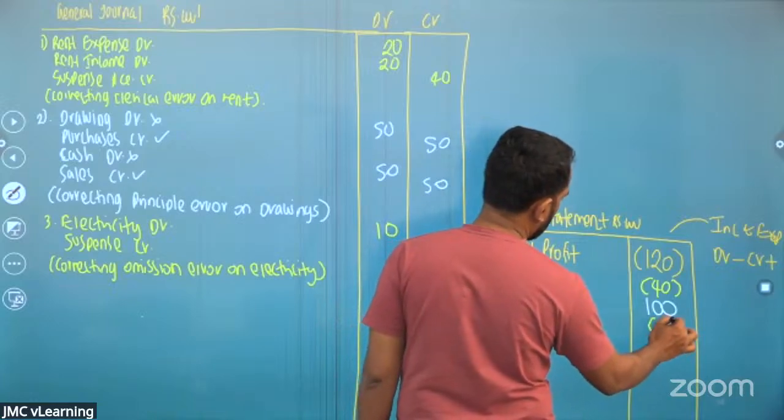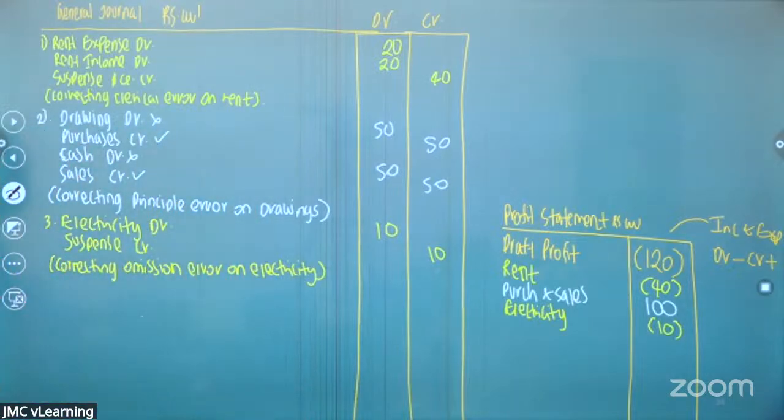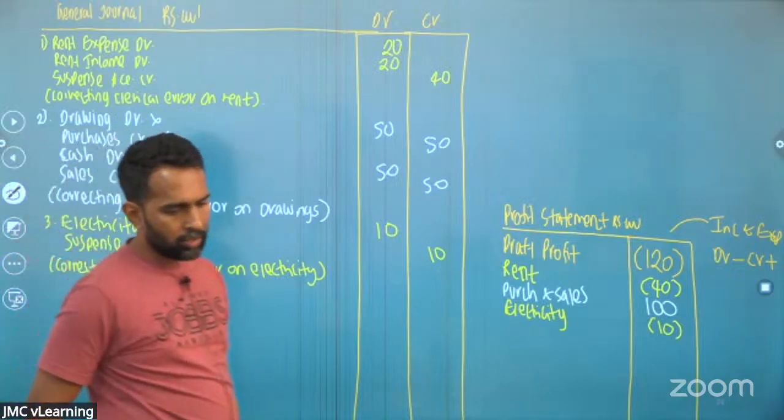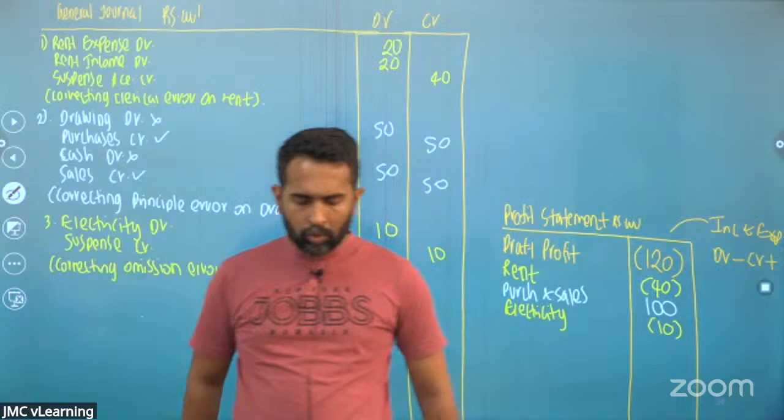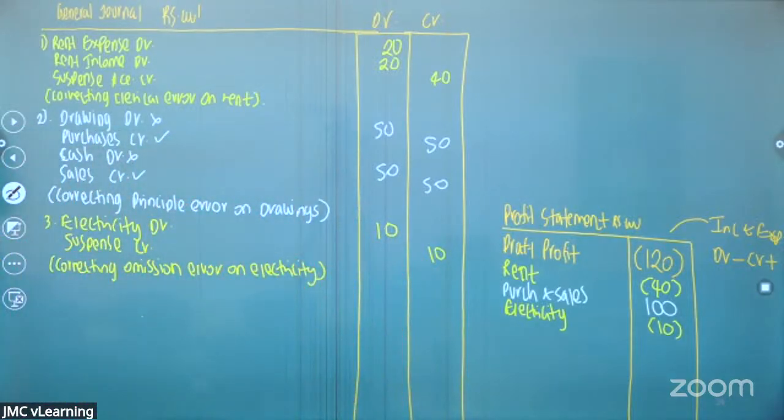Electricity minus 10. Okay. Right. So 3 items we have completed so far. Up to this point, are you all okay? Up to these 3 points of correction of errors? I know correction of errors is an area where sometimes you struggle.